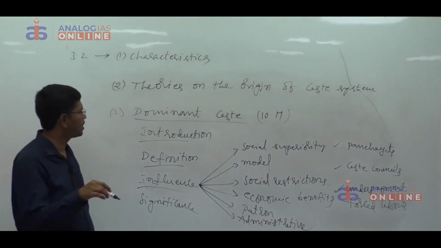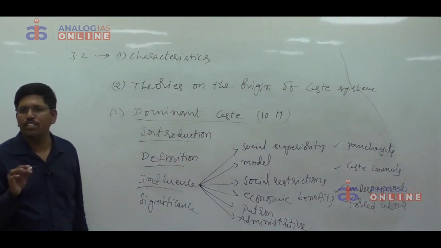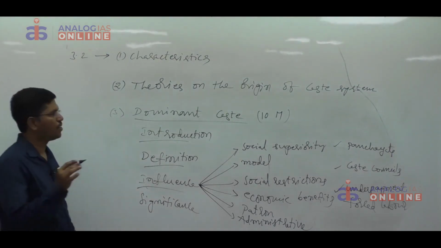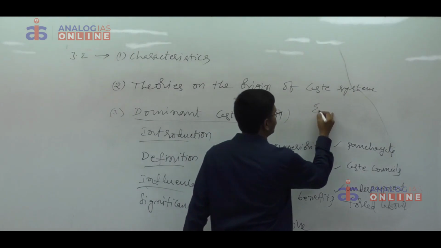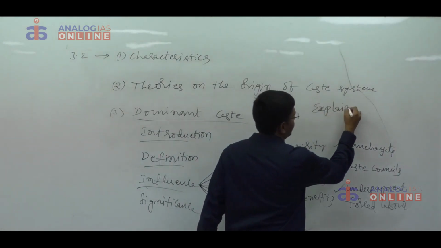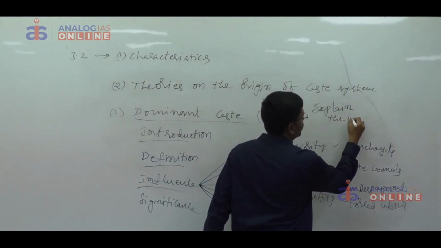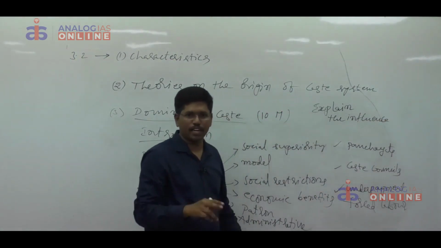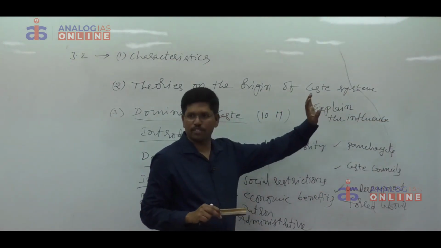Sometimes a question may be asked like this: explain the influence of dominant caste. First, let us discuss this question. And when the question is asked, they are specifying very clearly what they are asking: influence.